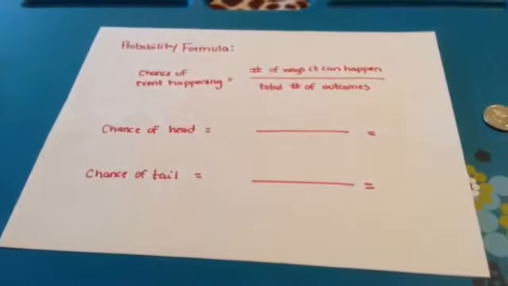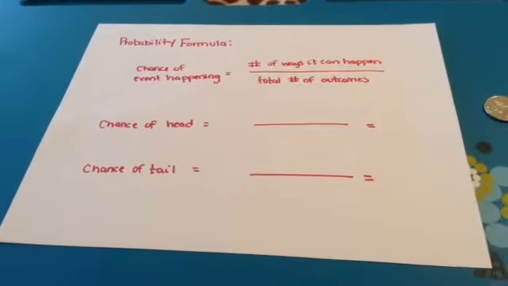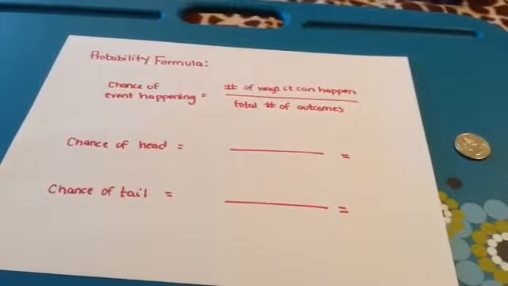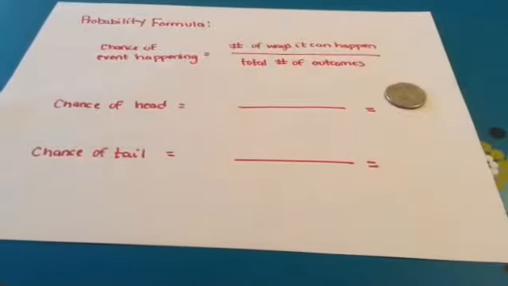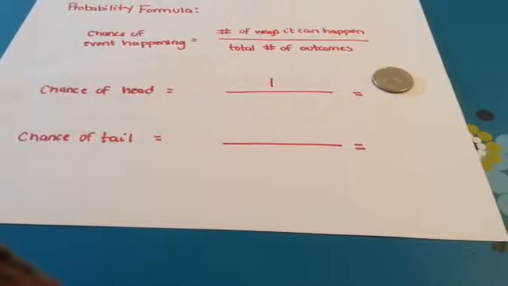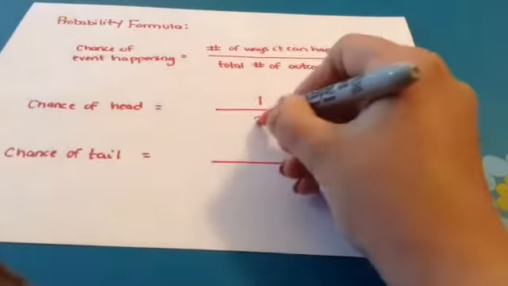So with that, we're going to be looking at the probability formula. So the probability formula is the chance of an event happening equals the number of ways it can happen over the total number of outcomes. So for the chance of getting a head, how many ways can it happen? Well, there's only one way you can get a head, and that is tossing it and landing on a head. So that would be one way, and the total number of outcomes you could possibly have would be landing on a head or landing on tails, which would be 2.